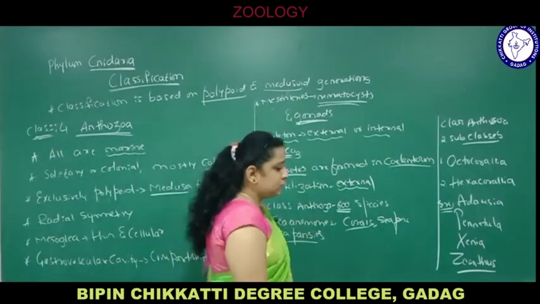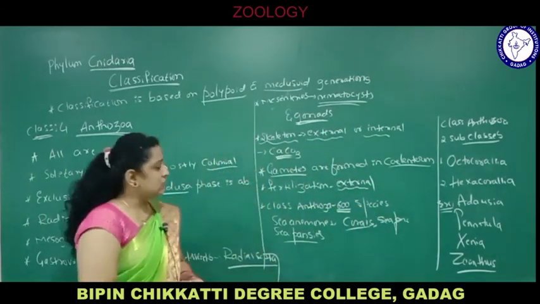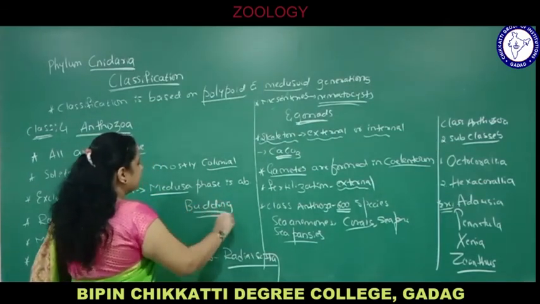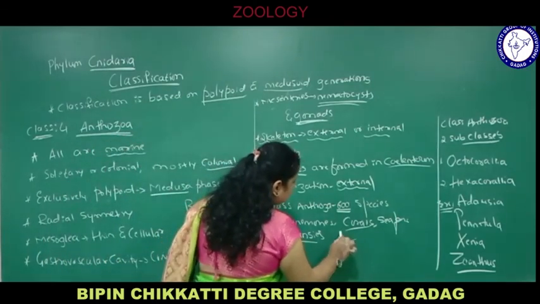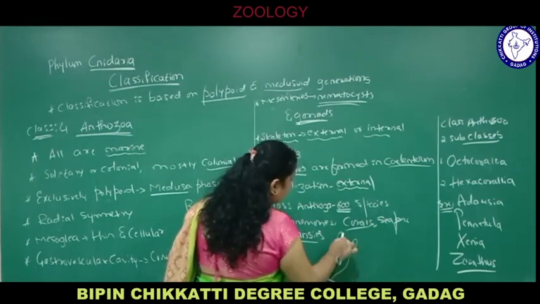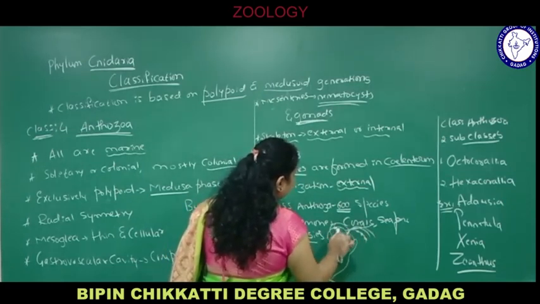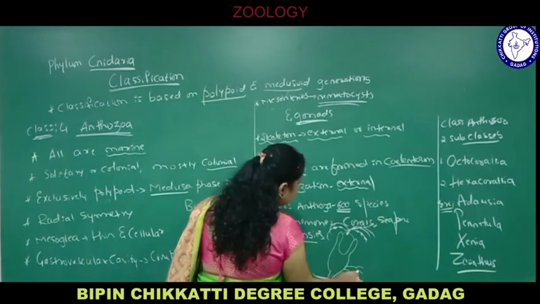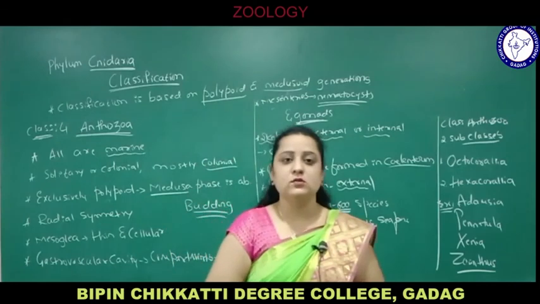Gametes, because reproduction is both sexual and asexual. Sexual reproduction is by formation of gametes, gonads are there. Asexual reproduction you find is by budding, exogenous budding, especially in Hydra. Now, this is the gastrovascular cavity attached to the substratum, and from here there is a cone-like section. From here arise the tentacles, and here there are stinging cells, and there is formation of an exogenous bud. This is the bud. It is attached to the parent body. When it matures, it detaches from the parent and grows into a new individual.